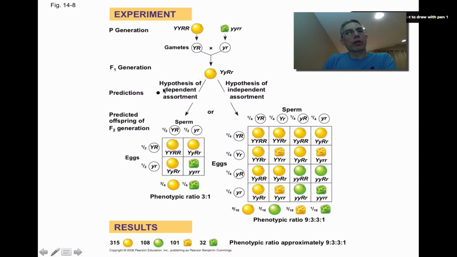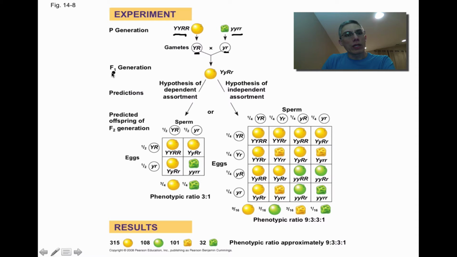In Mendel's experiment, as you can see on this screen, this is what he did. He was looking at the color of the pea, in this case yellow versus green, and he was also looking at the texture of the peas, the smooth coat of the pea versus the wrinkled coat. If you notice the parental generation, they're both considered true breeding for each characteristic, and for the gametes that are produced, you have to follow both traits through, so you're looking at two different characteristics in each of the gametes. The Y is going to represent the color, and the texture is going to be represented by the R.